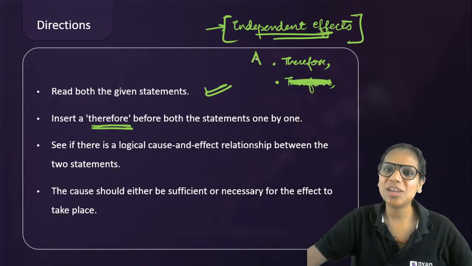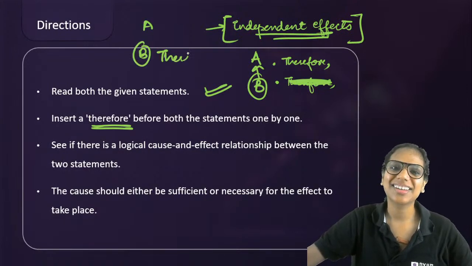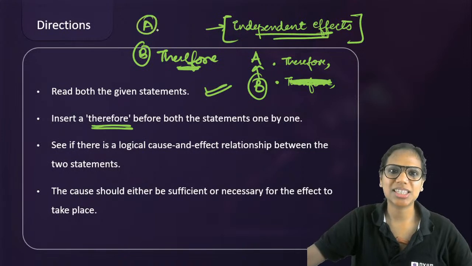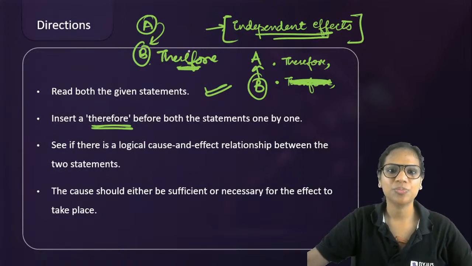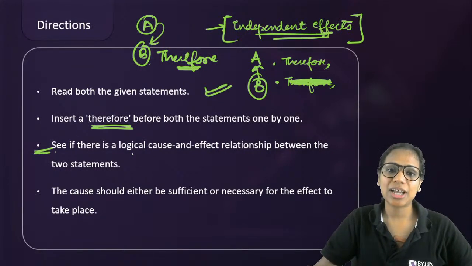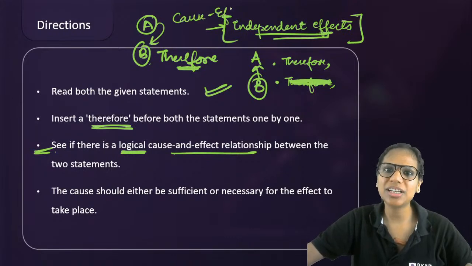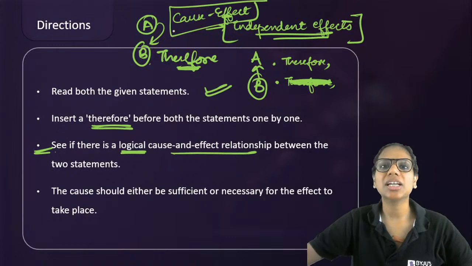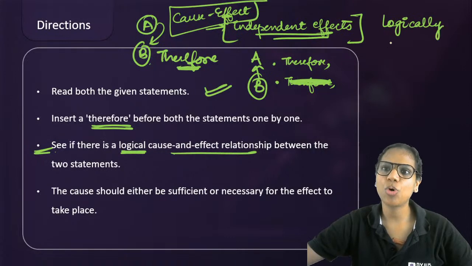Otherwise, let's say by putting therefore in A it appears that yes, okay, B is the cause and A is the effect, then you found your answer. Similarly, if by putting therefore in B you understand that okay, yes, now it makes sense, A is the cause, B is the effect, then that will be the answer. If there is actually a logical cause and effect relationship, then only you will say yes, A is the cause, B is the effect. Just being related is not enough. There has to be a cause effect relationship. What does that mean? That one is a logically plausible reason for the other to happen.